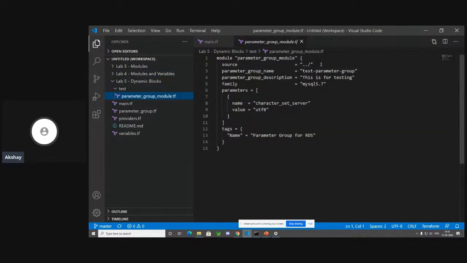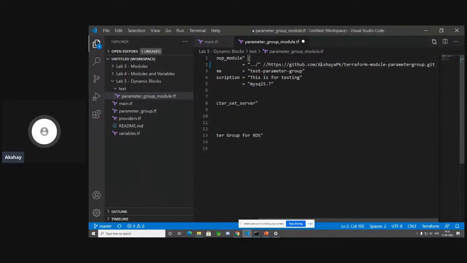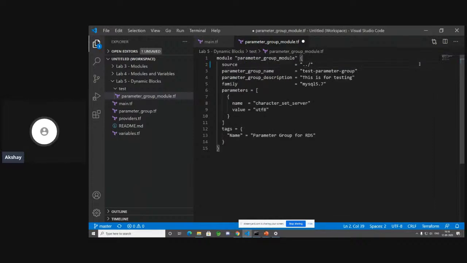Okay. So I can change this source module block, or anyone who is invoking this module, to have my git URL endpoint with a question mark with the release/1. Now they will be able to go ahead and use whatever code I have written, and all they need to do is just go ahead and pass the parameter group name, the parameter group description, the family, as well as the respective parameters, as well as the tags, and they should be good to go in order to create parameter groups in their respective accounts.